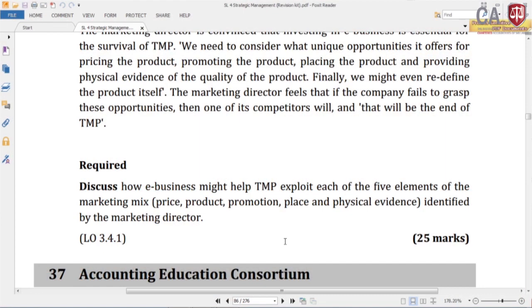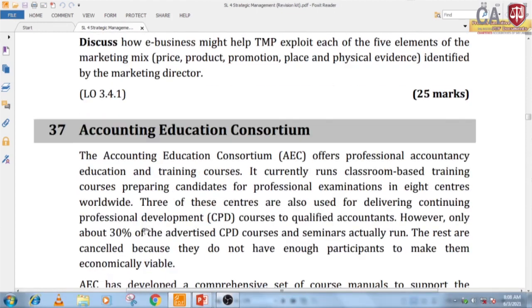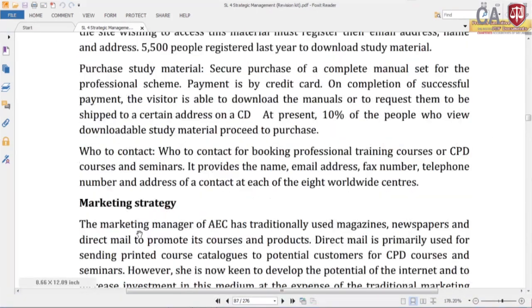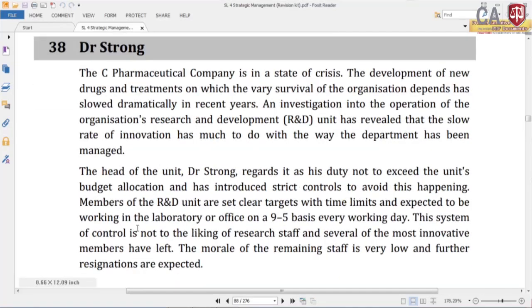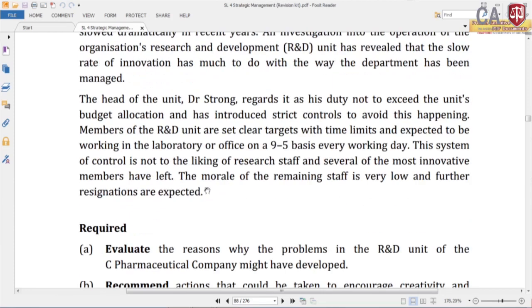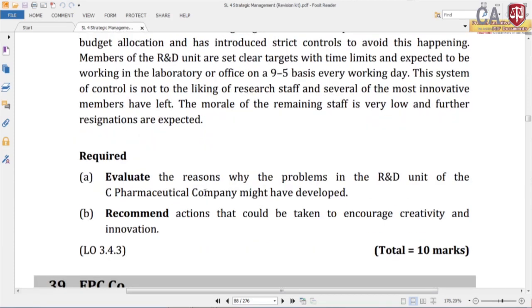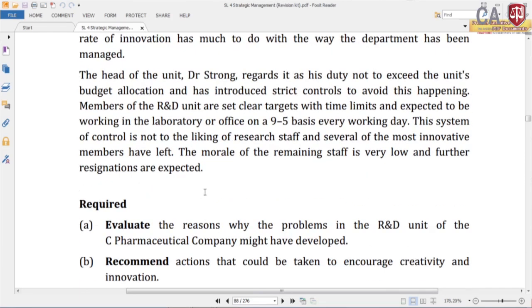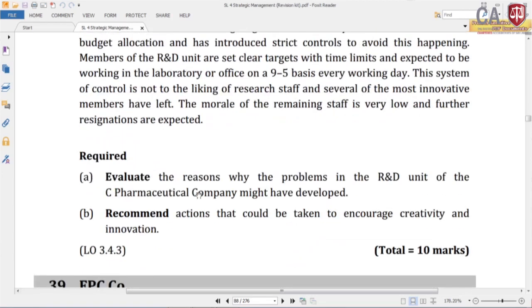Right, we'll move to the next questions. Question number 38. Dr. Strong, look at the requirement of the questions. These are 10 mark questions.